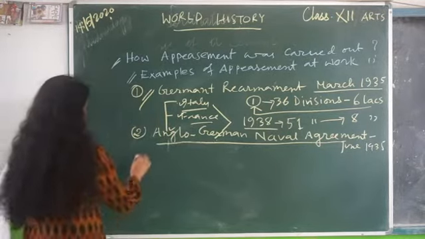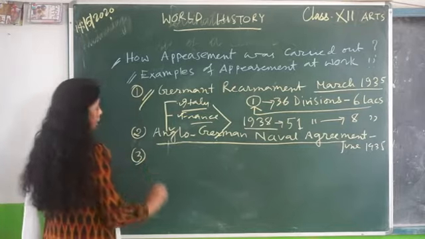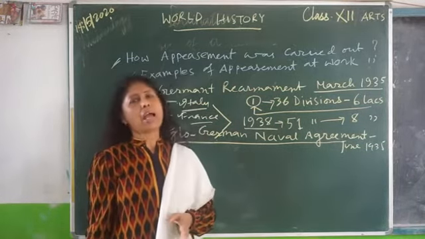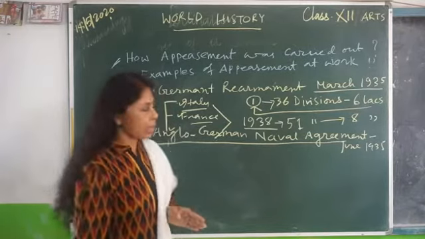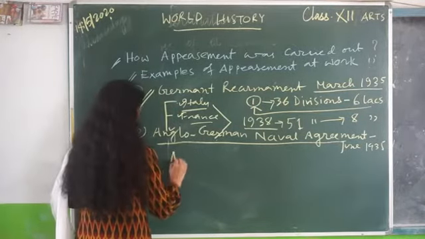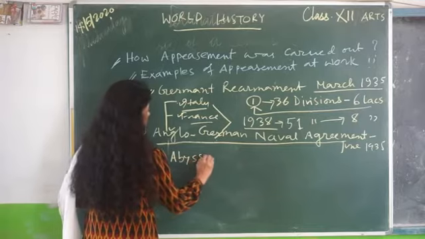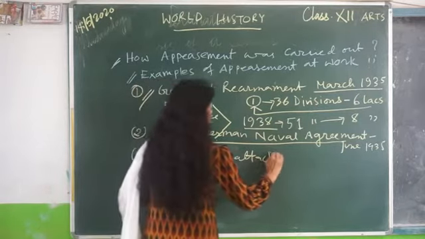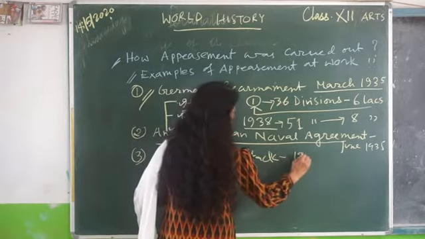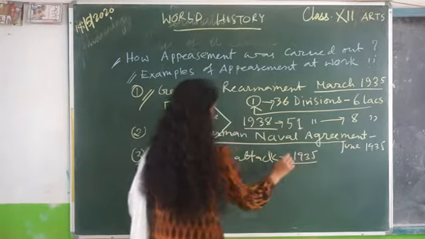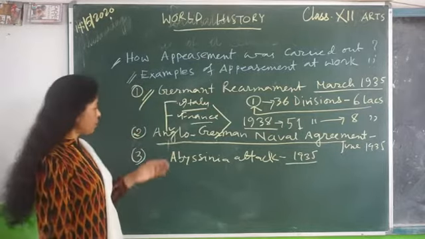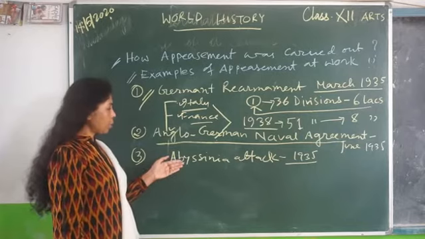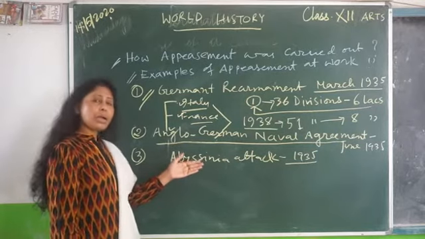Now the third point, try to understand. There was half-hearted British action when Italy attacked Abyssinia, or Ethiopia. Who attacked? Italy attacked. It was also in 1935. Once again, half-hearted British action when Italy attacked Abyssinia.